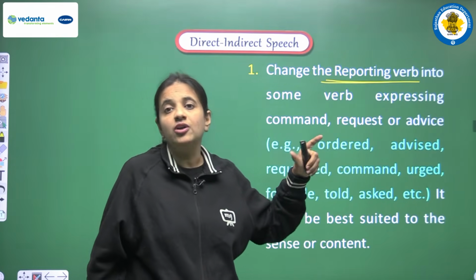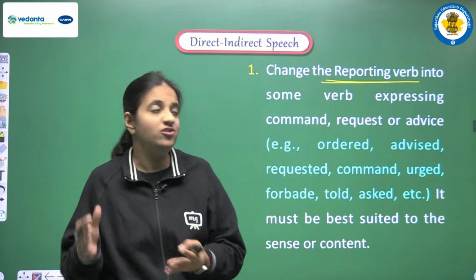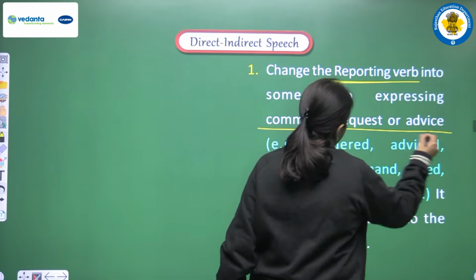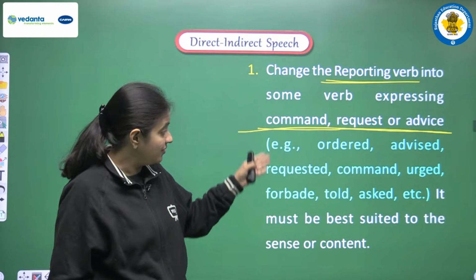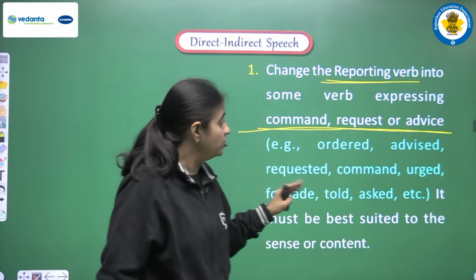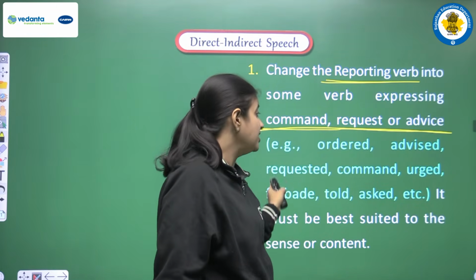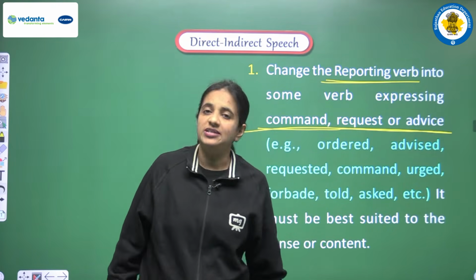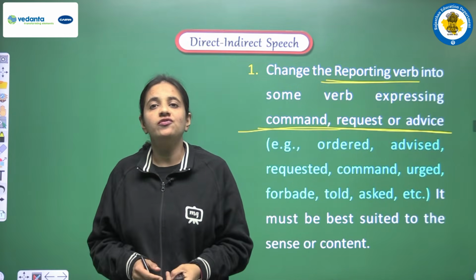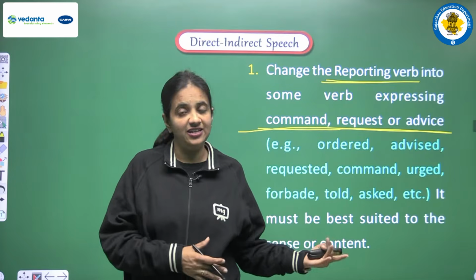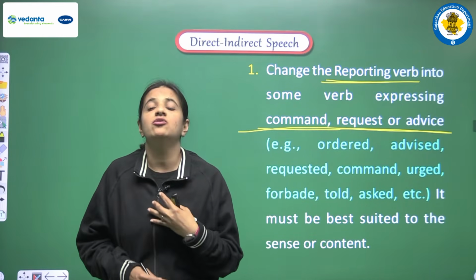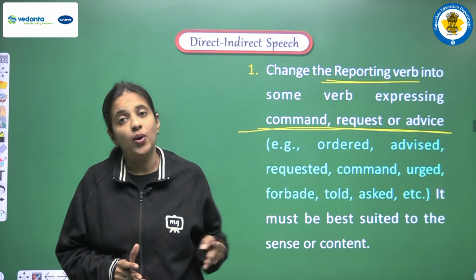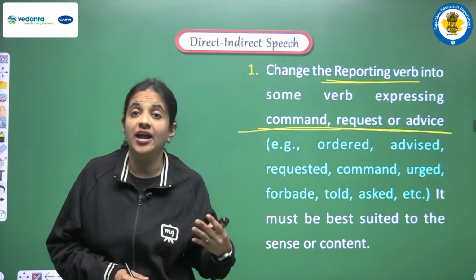Now we have to convert said or said to into a verb that expresses command, request or advice. For that we have so many options. We can use ordered, advised, requested, commanded, urged, forbade, told, asked, etc. So what does this mean? Basically, first of all we have to read the sentence in the direct speech very carefully. Then we have to observe the feeling. Then we have to understand what the mood given in the sentence is. Is it advice, is it a request, is it an order? What kind of mood is there?